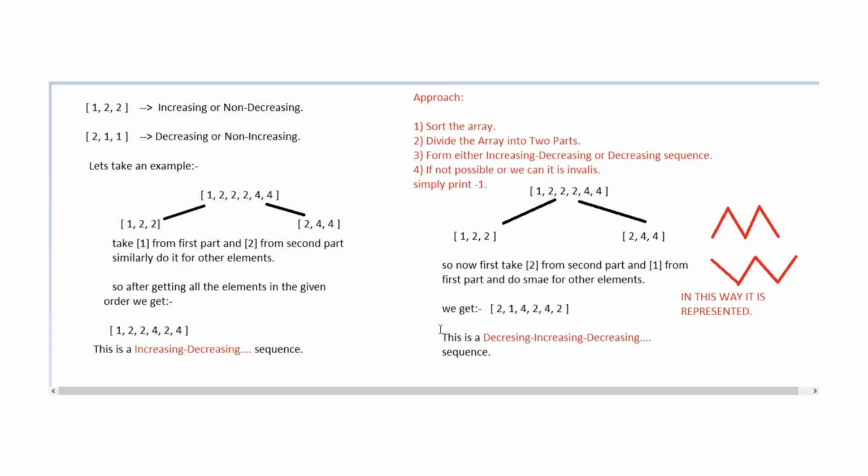If after dividing the array we are unable to create an increasing, decreasing or decreasing, increasing array, then in that case we simply need to print -1, because no valid answer is possible for the given array.